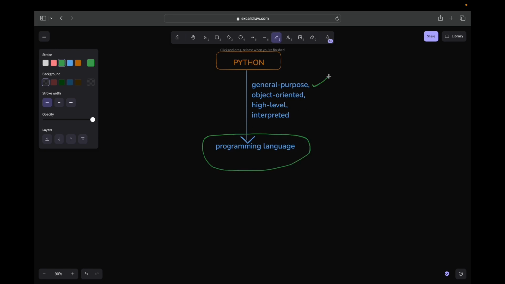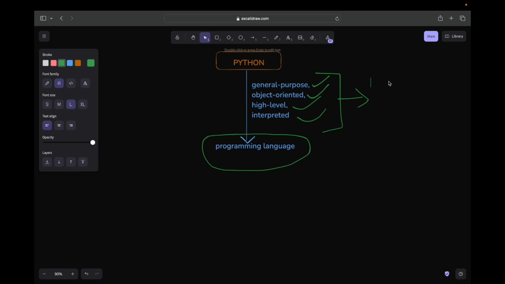It is a general purpose, object oriented, high level and interpreted programming language, which can be used for different things. Different things means we can use it for machine learning, we can also use it for data science, we can build web applications, desktop applications, and game applications, and many more things that we can do by using Python.